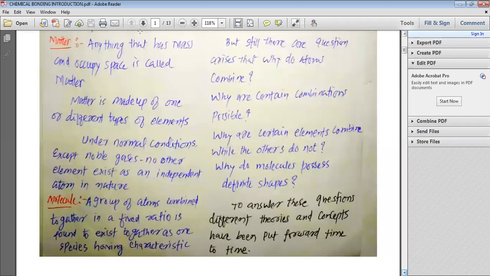We know that anything that has mass and occupies space is called matter. Matter is made up of one or different types of elements. Under normal conditions, except noble gases, no other element exists as an independent atom.